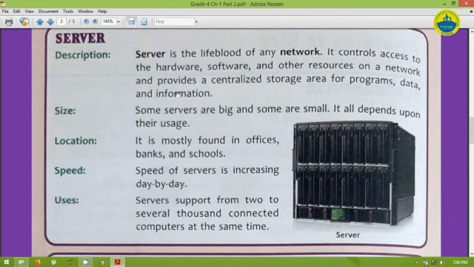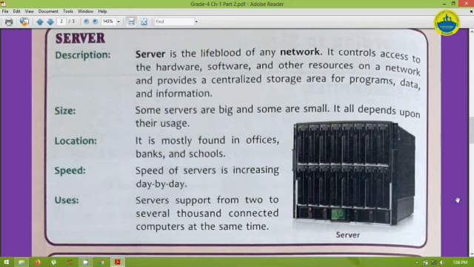Next, it provides a centralized storage area for program data and information. Means whatever data needs to be stored in a network is stored on one computer, that is the server. Size: some servers are big and some are small, it all depends on the usage. Next, location: it is mostly found in offices, banks and schools.